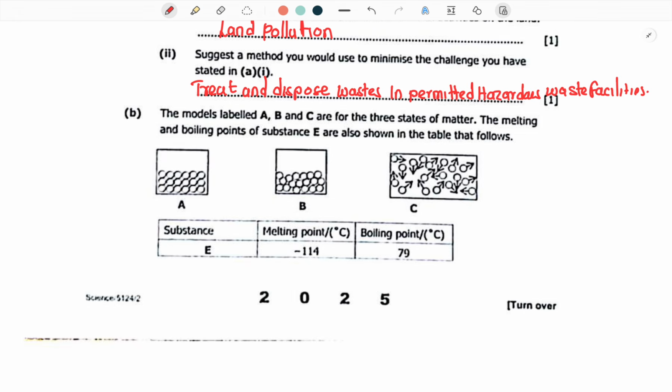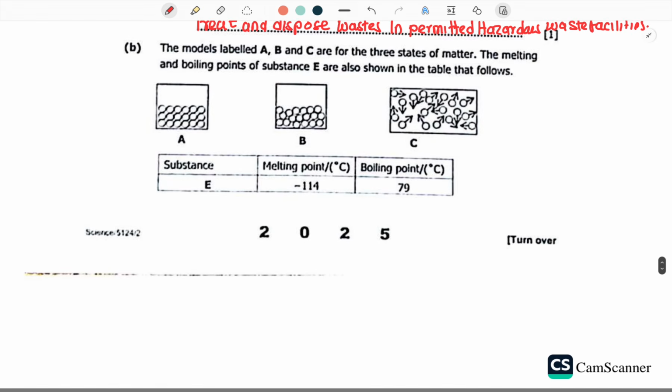The models labeled A, B, and C are for the three states of matter. The melting and boiling points of substance E are also shown in the table. Now, this substance has a melting point of negative 114 and a boiling point of 79. Now, this is what I want you to do. This guy has a melting point of negative 114. This same guy has a boiling point of 79 degrees. Now, I want you to see how simple this question is.